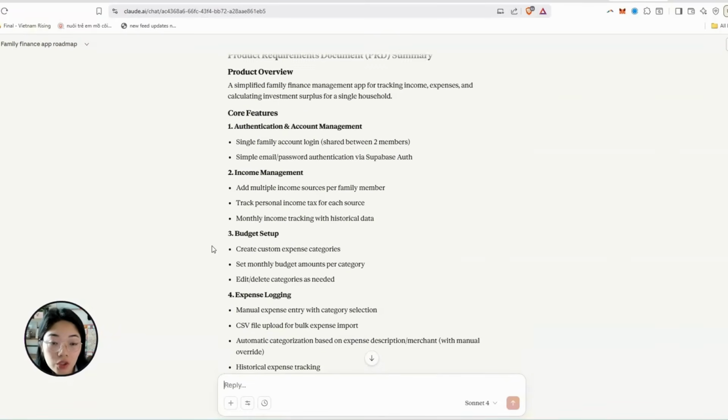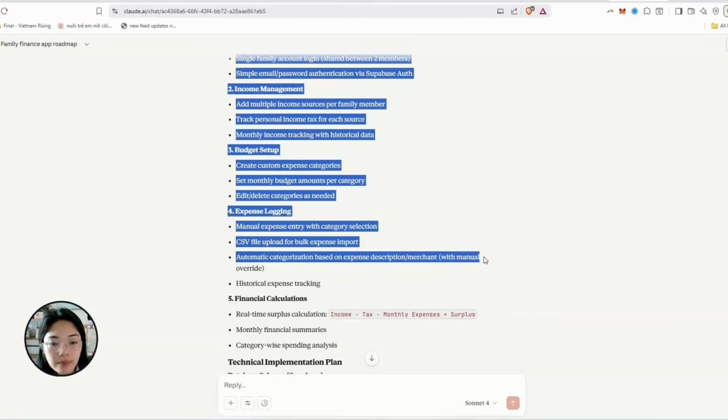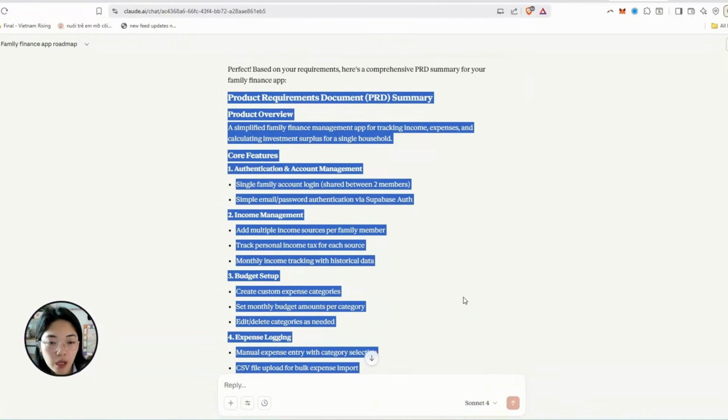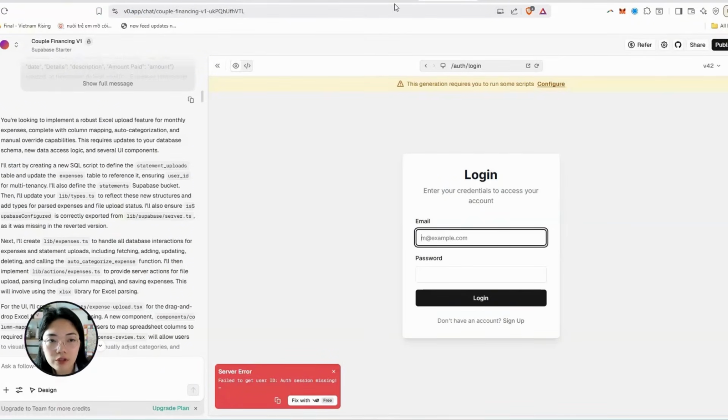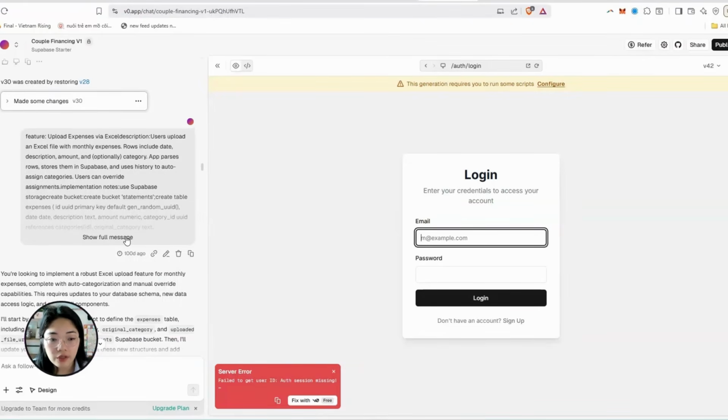Now, what I'm going to do is copy this entire thing, all the product overview plus the core features, and I'll be going into my Vercel. So v0.app is what I'm using for the look and feel, but this is where you can use Lovable, or eventually we're actually testing out other design apps, because different AI apps have different looks and feels in terms of the UI. So basically this is where you just copy what Claude or the original AI has as functions and start copying it into the design app.